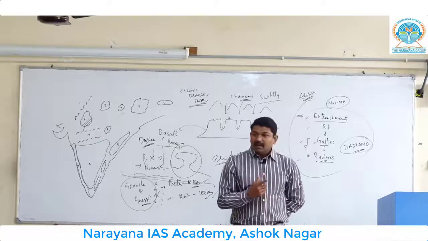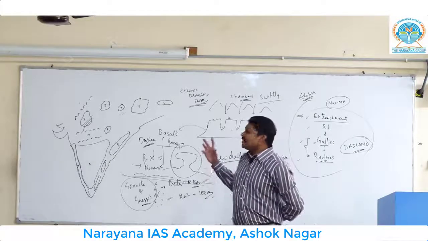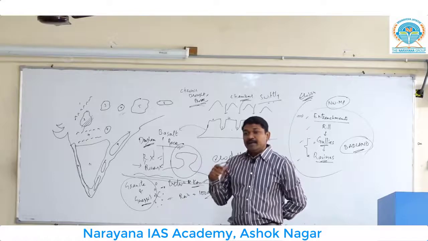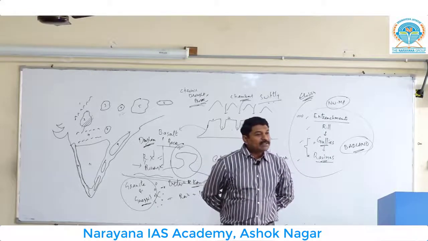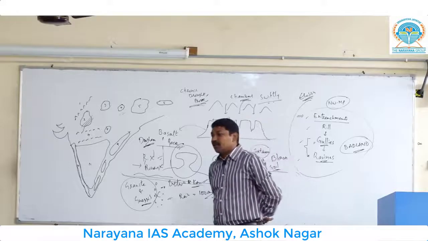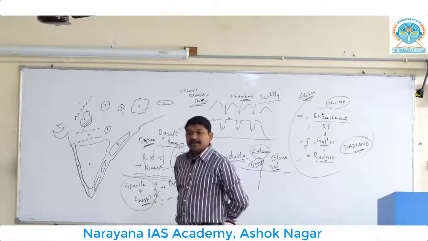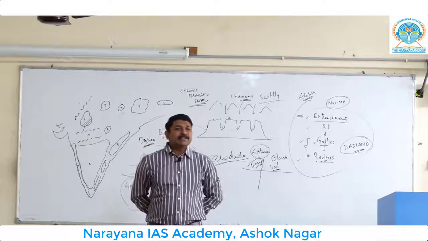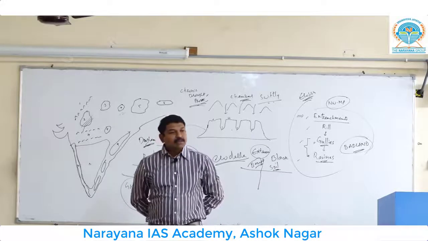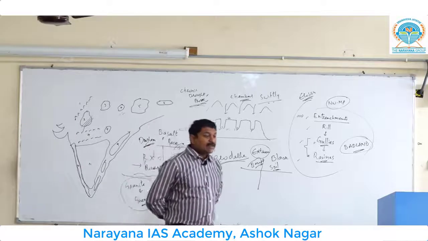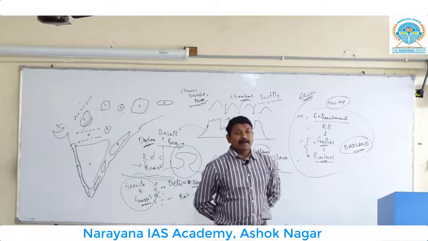Could you understand? You don't simply see Baghelkhand as Baghelkhand. You need to have an interlinking to other topics like factors affecting the location of industries. Why are the cement industries located mostly in the northeastern part of Madhya Pradesh? You can name a cement industry that is located there. Why? Because of the availability of raw material. This is where the cement industries are highly located.